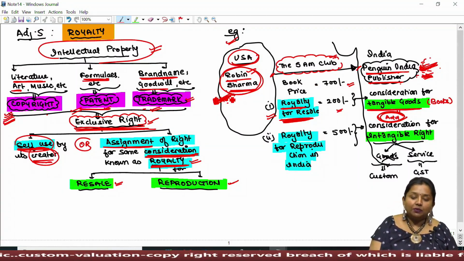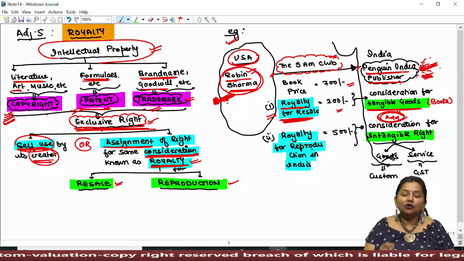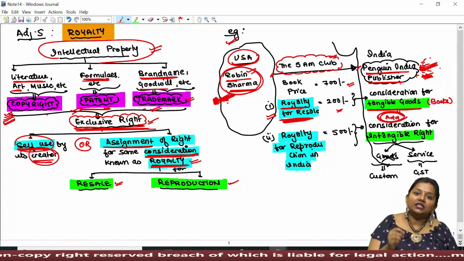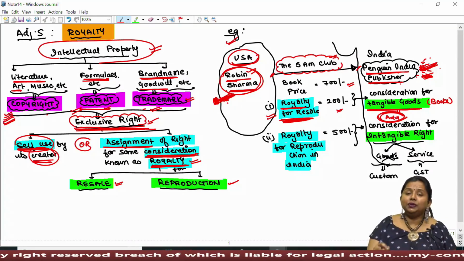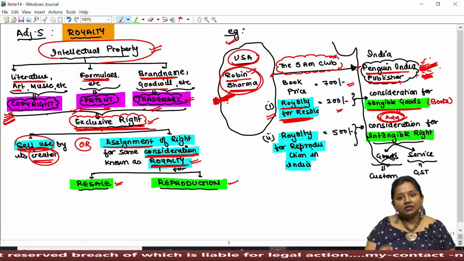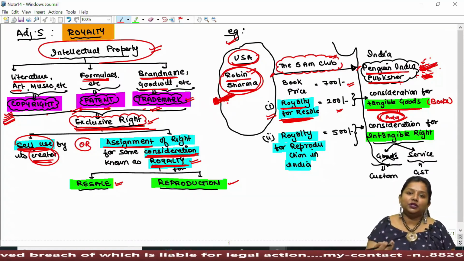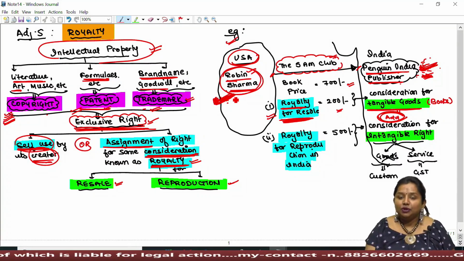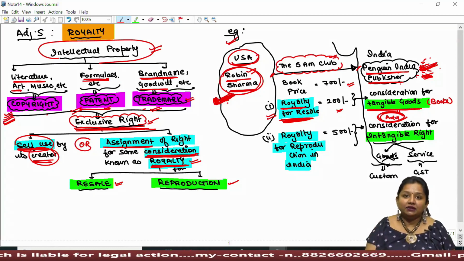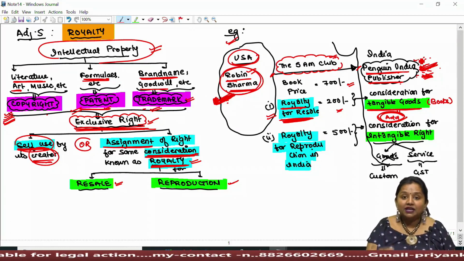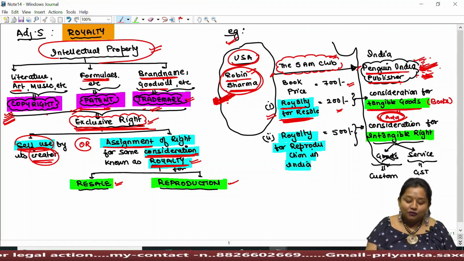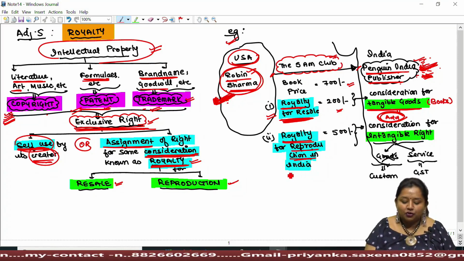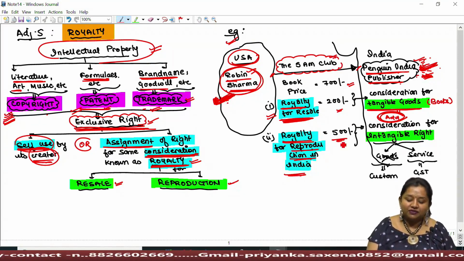So Penguin India may request Robin Sharma that please give me in writing, under a proper contractual agreement, the right that your book gets published by me in India, due to which our cost will get reduced, resulting in higher demand of the book, through which both of us can share the profit. Now Robin Sharma might give the right to reproduce such book in India, and for this right, because Penguin India is sharing the copyright of Robin Sharma in India, Robin Sharma will charge a royalty on reproduction of books in India. Let's say it is rupees 500.